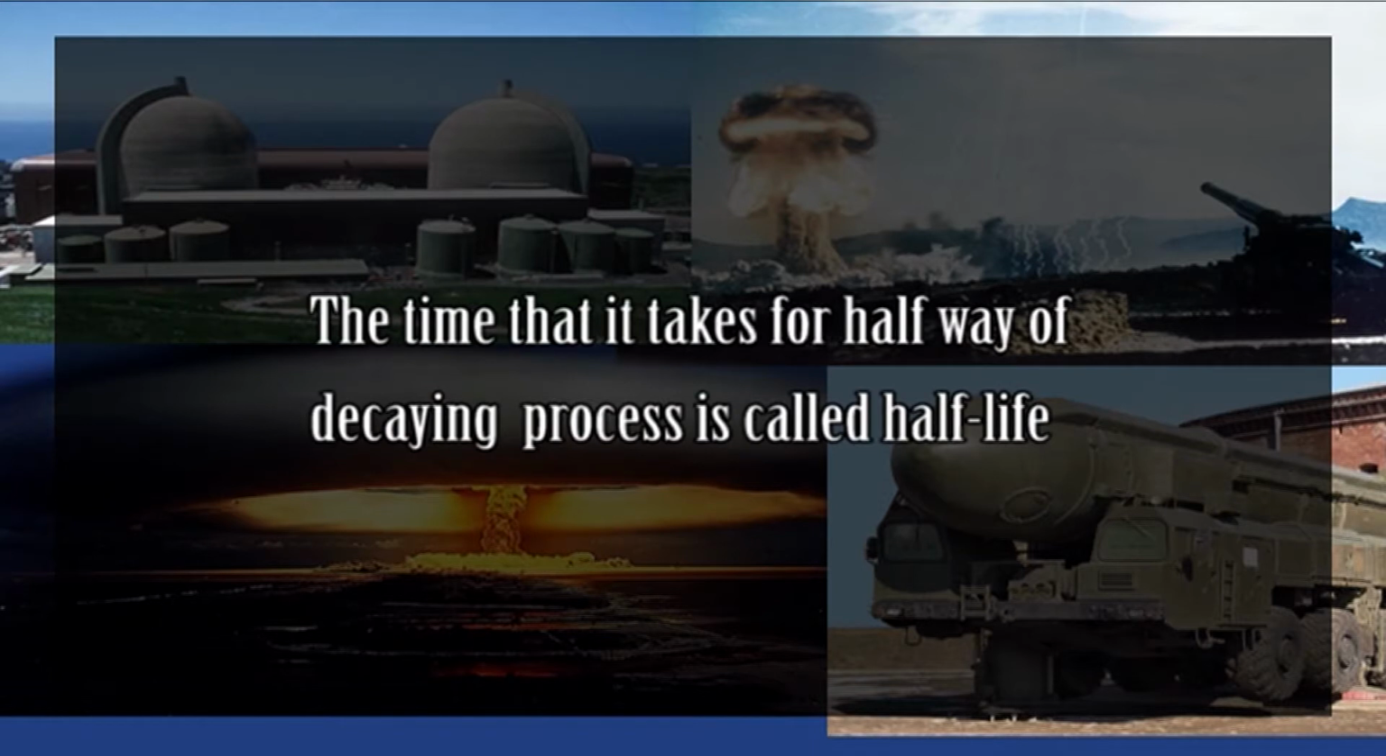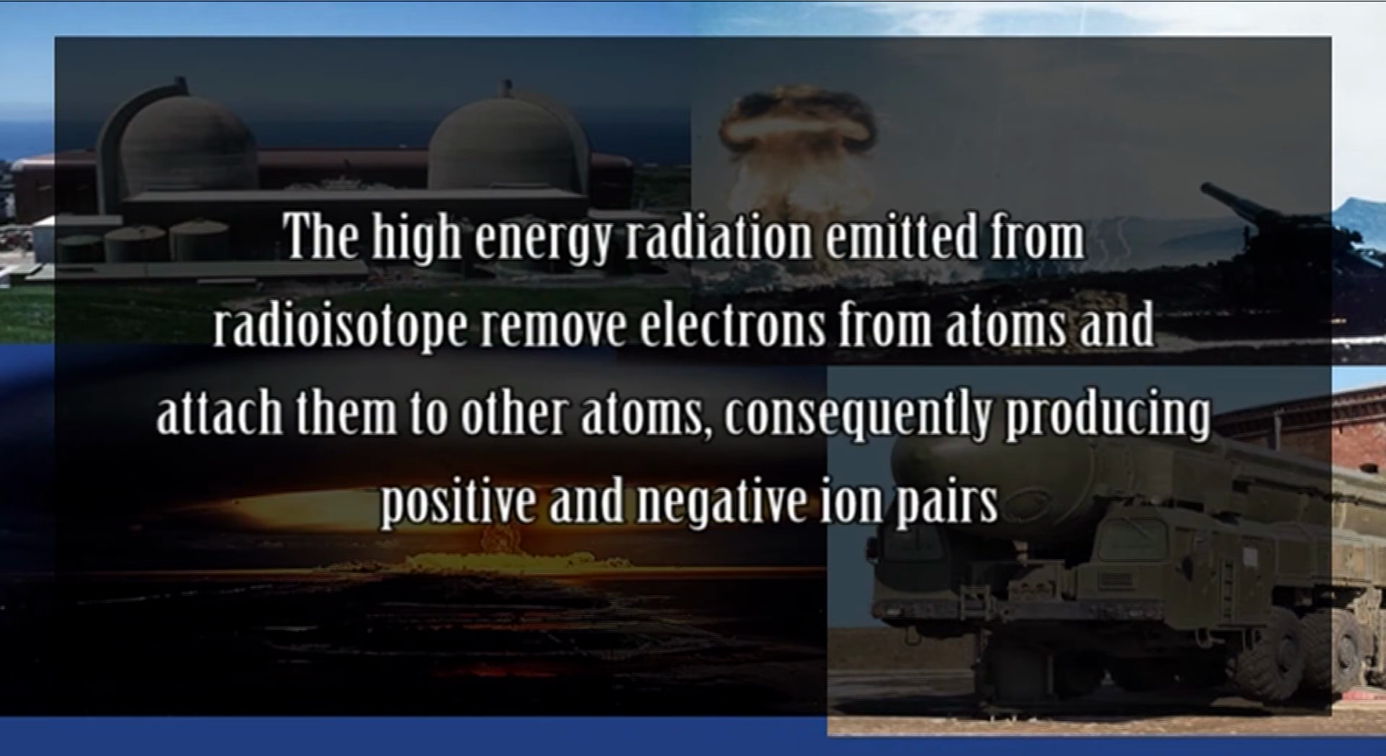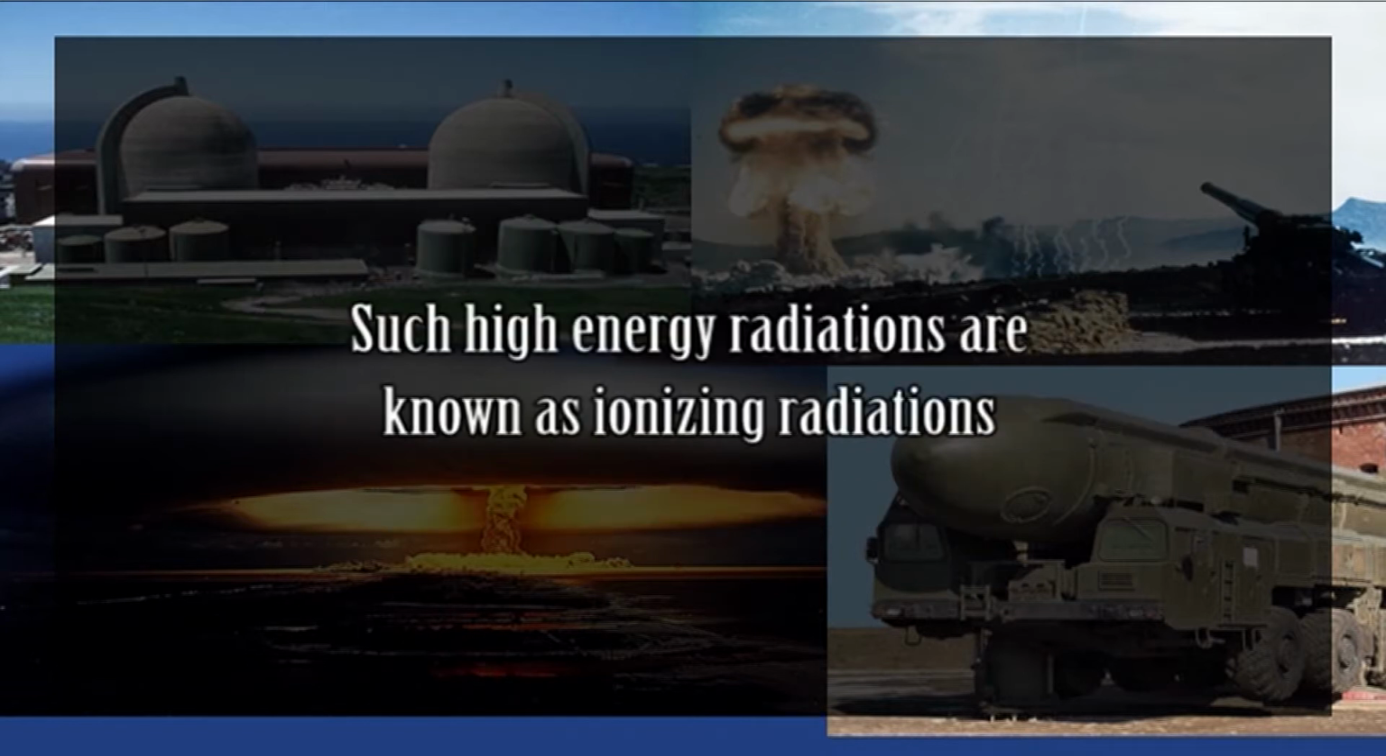The time that it takes for half of the decaying process is called half-life, and this differs for each radioactive element. For example, it possibly takes up to 4.5 billion years for uranium-238 and as short as 8 days for iodine-131. The high-energy radiation emitted from radioisotopes removes electrons from atoms and attaches them to other atoms, consequently producing positive and negative ion pairs. Such high-energy radiations are known as ionizing radiations.